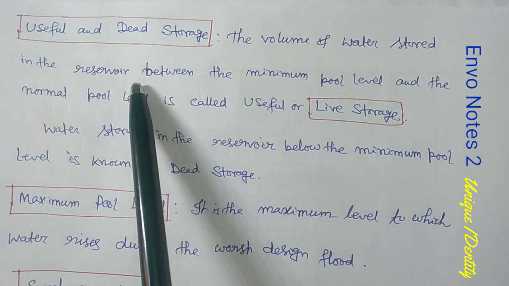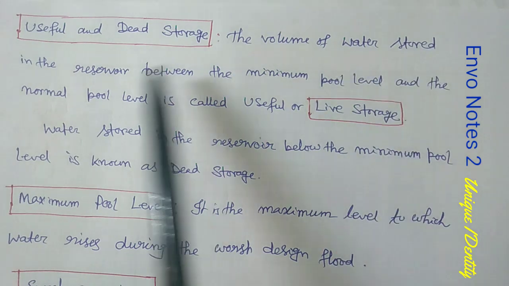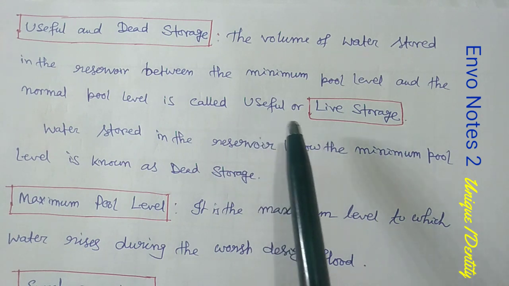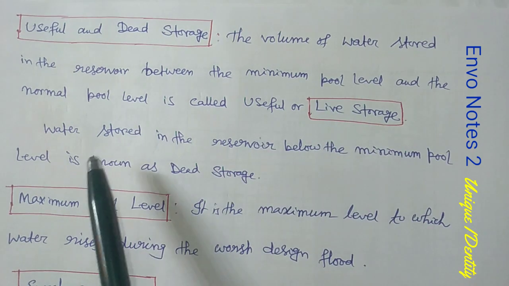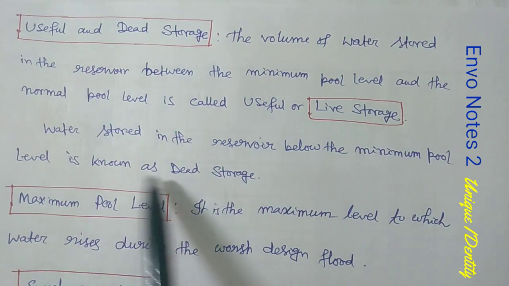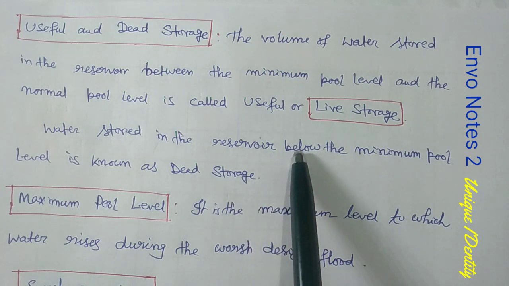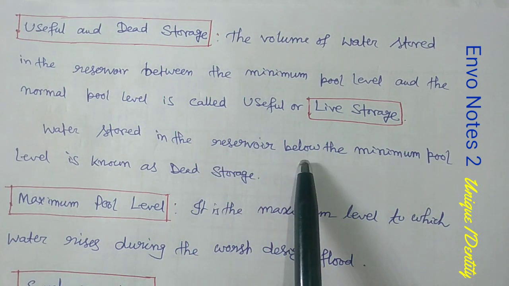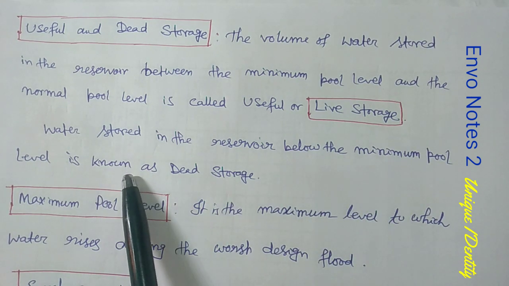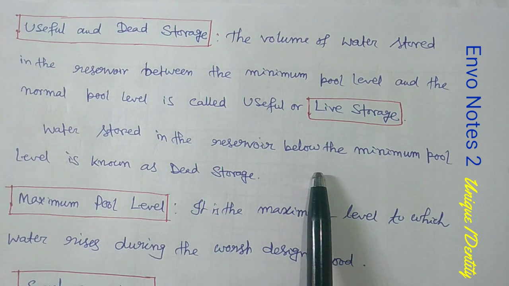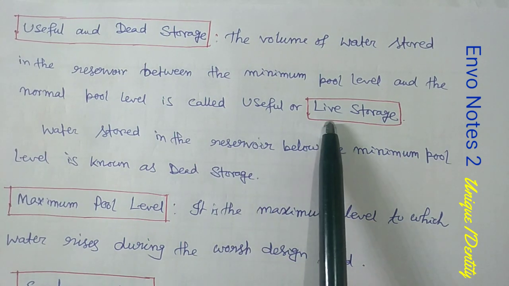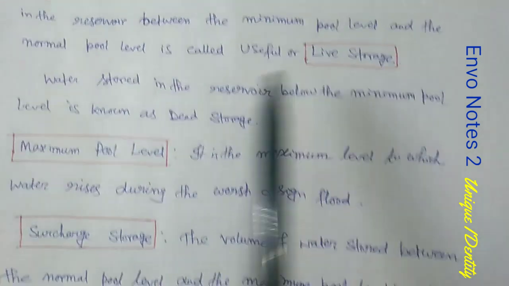So please remember that the volume of water stored in the reservoir between the minimum pool level and the normal pool level is called the useful or live storage. And what is dead storage? Water storage in the reservoir below the minimum pool level is known as dead storage. This water cannot be used anytime because it is always below the minimum pool level, that means below the spillway bottom level. Every time, live storage is being used.